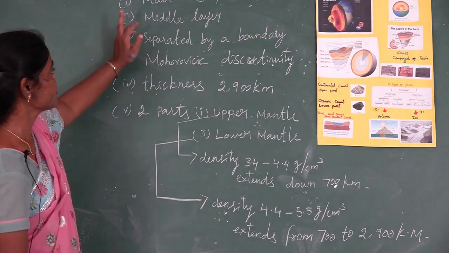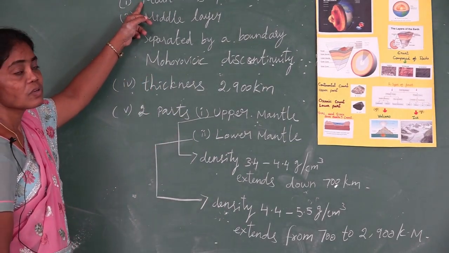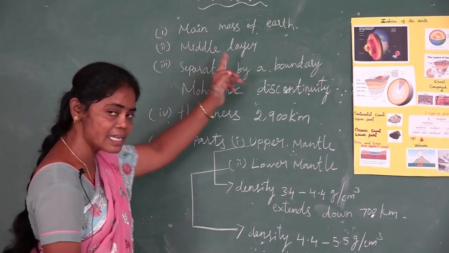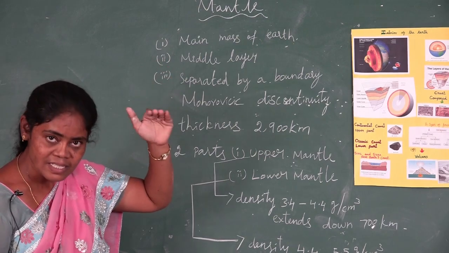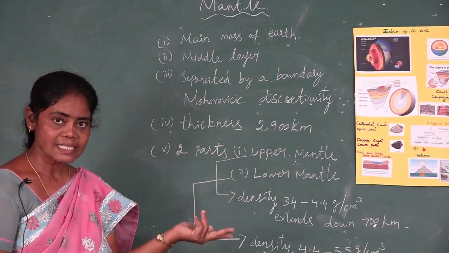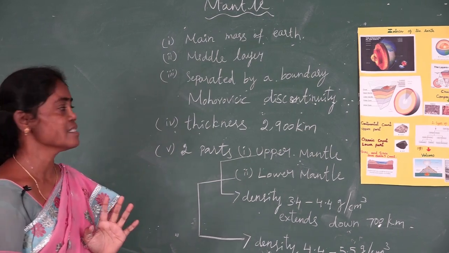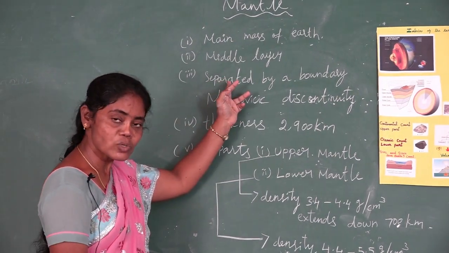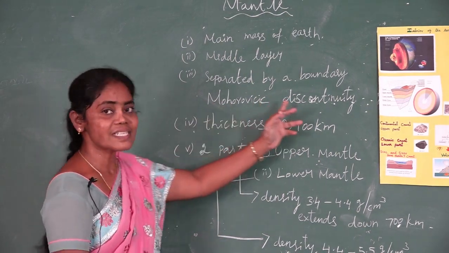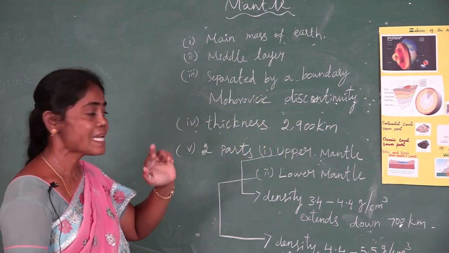Now say this, the mantle forms the main mass of the earth. It is the middle layer. It is present next to the crust, in between the crust and core. It is separated by a boundary called Mohorovičić discontinuity.